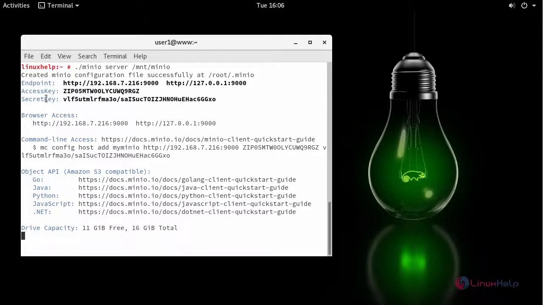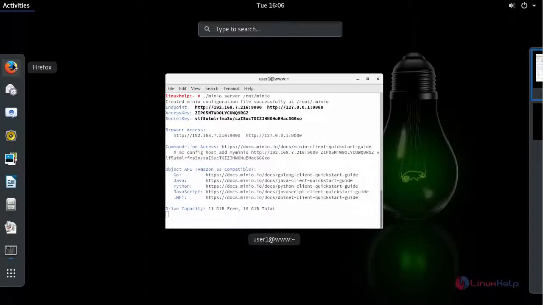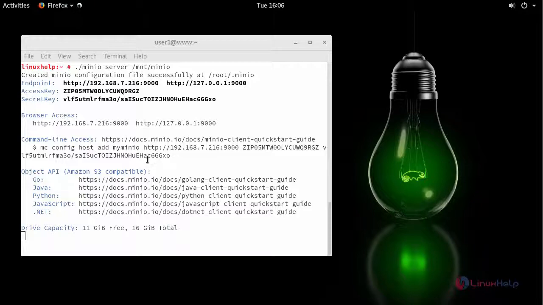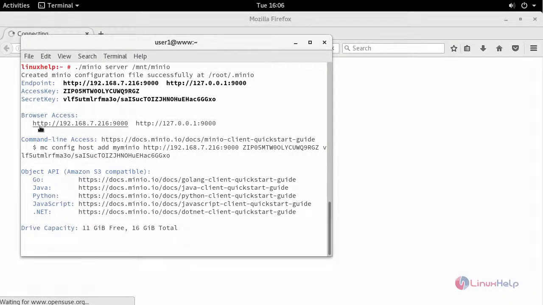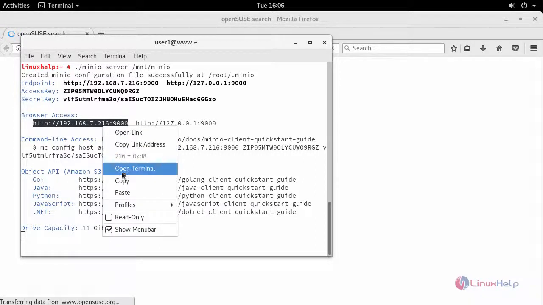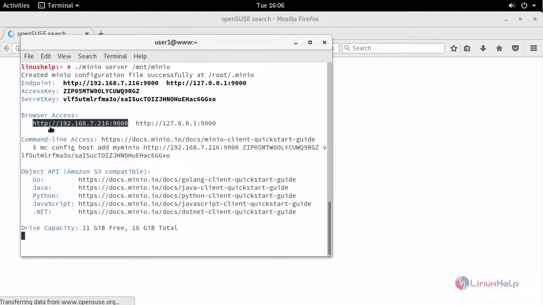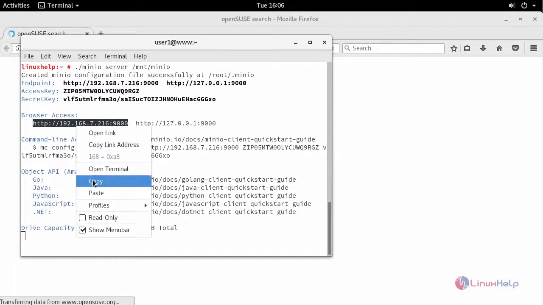In this, it will be provided with the access key and secret key, and this is your browser access. You can use this URL to access your Minio browser. For that, open your default web browser and access it with the help of this. This is nothing but your machine's IP address. This IP address is my machine's IP address. If you install it on your machine, here it will be provided with your machine's IP address.